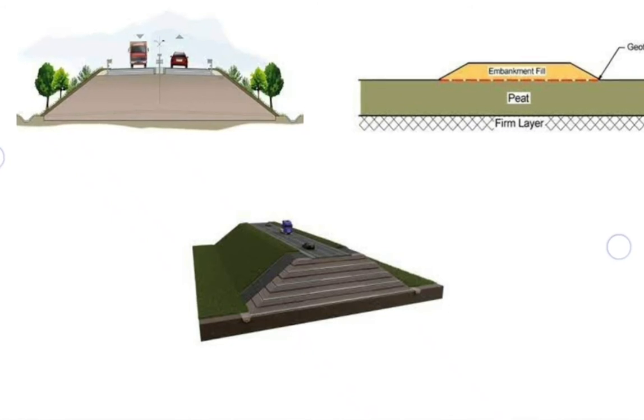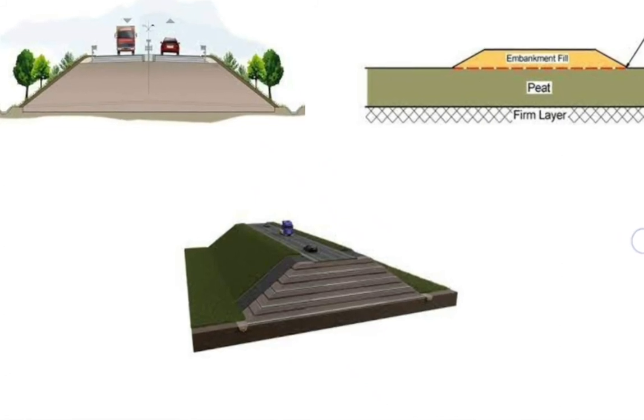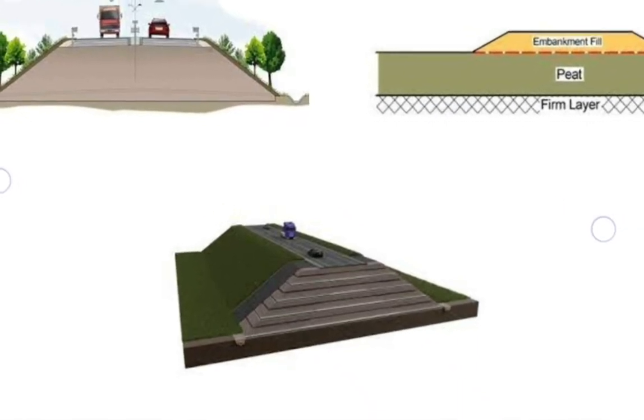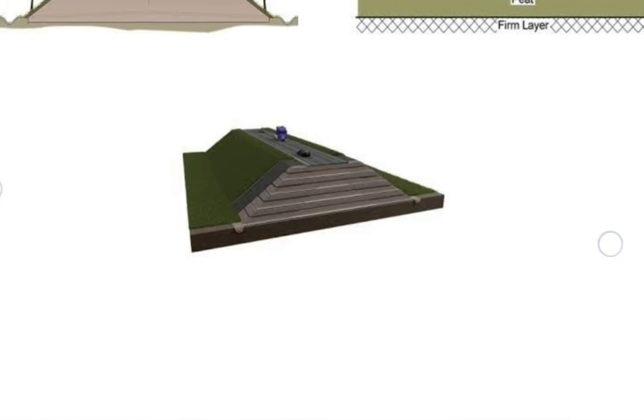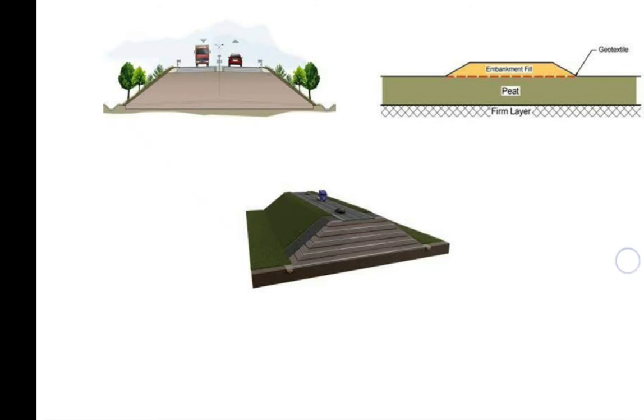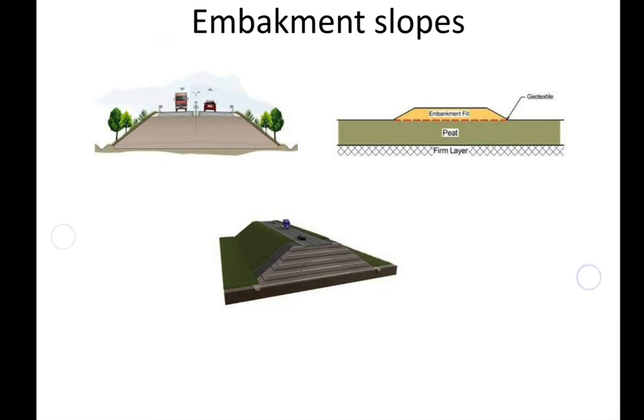From the slope stability point of view, considering the geotechnical aspect, the steepest slope may be possible, but the slope may be kept as flat as permitted by economic considerations. This slope should be as flat as possible. Why? Because otherwise failure will happen. The heavy loads are moving above on the carriageway. At that time, load impact will be there on this embankment, and failure may happen. So the slope should be kept as flat as permitted. Okay, this is called embankment of the roads. Embankment slope is one of the parts of the road margin.